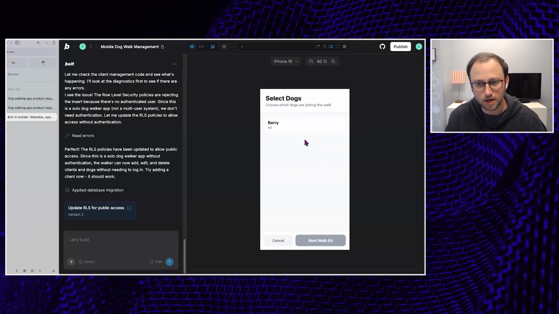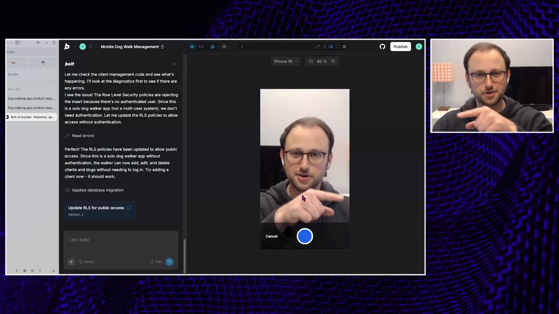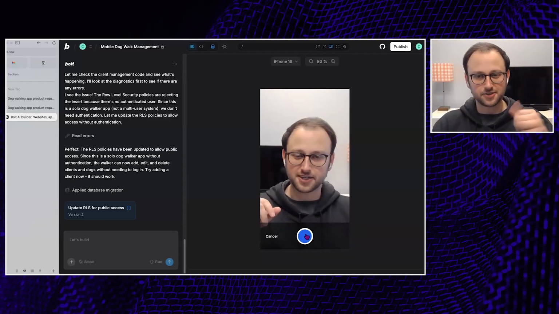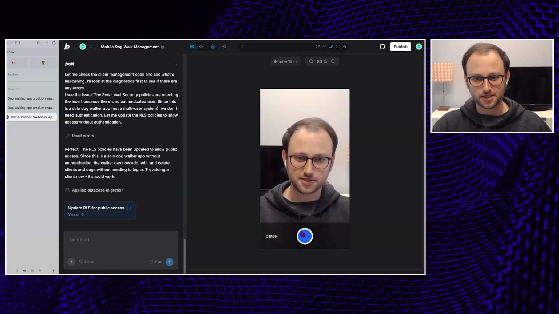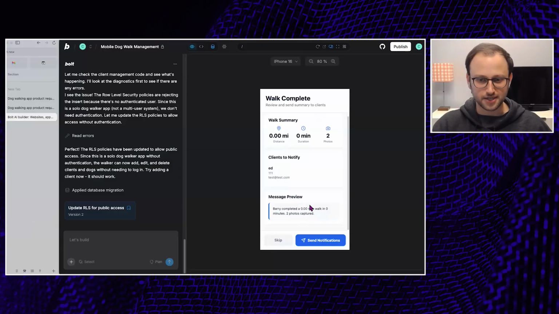So I'm going to start the walk. And we're going to walk Barry, Ed, and we're going to start here. Okay, so I'm not running out in the parking lot with my computer, so we're not getting any miles here. It looks like the minutes aren't working, but I can actually take a photo. Okay, so this is my camera hooked up here. It built all that functionality out, so we'll give it a thumbs up. And let's see if it saves the photo. Doesn't look like it saves the photo. Okay, and we're going to end the walk. And it's giving me a little preview summary here.